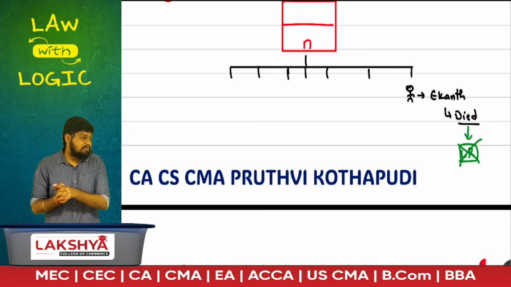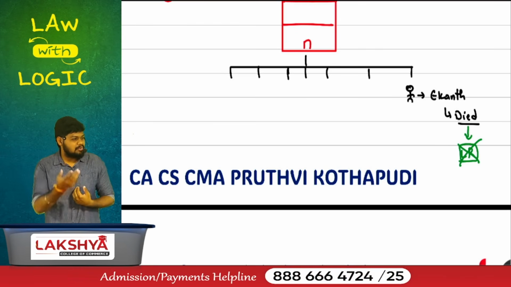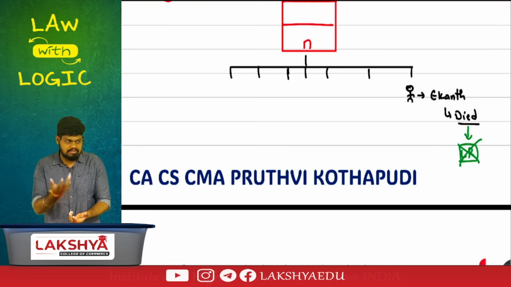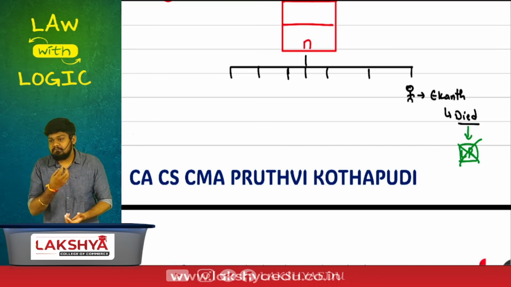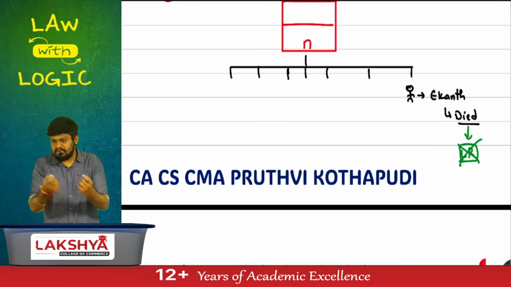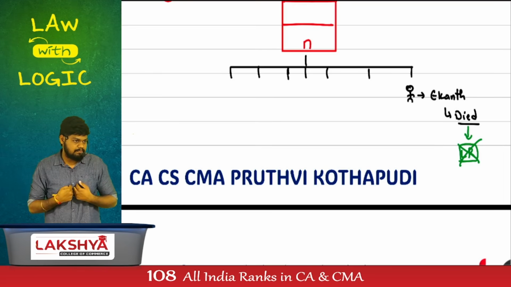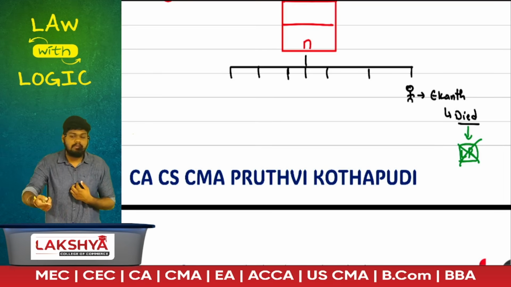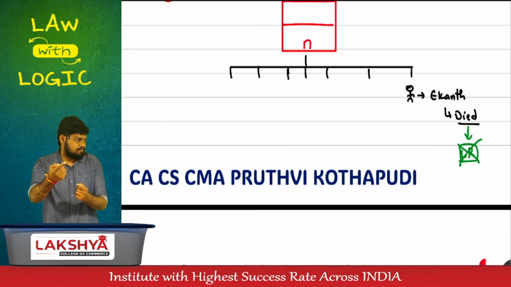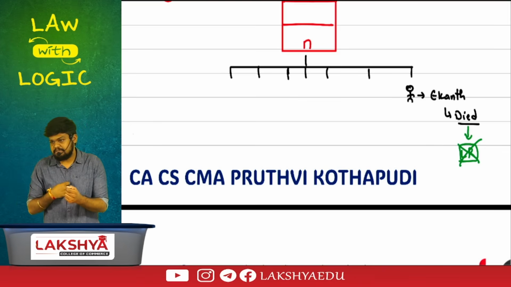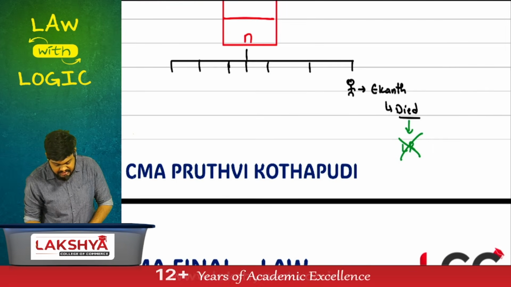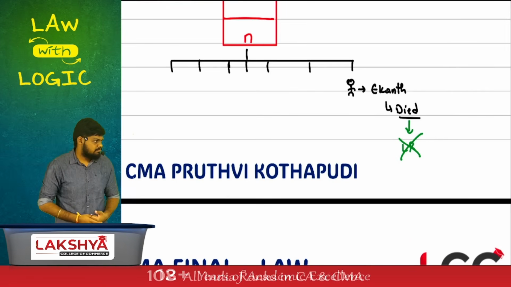We have to intimate the company that Ekant died. How would company know he died? Company will have lakhs of members. Members may die on a daily basis. Company doesn't care. We have to intimate the company stating that Ekant has died. I am his legal representative. Please transfer those shares in my name. This is what should happen, and it should be informed to the company. Once it is informed to the company, then the company will remove whose name? Ekant, and enter whose name? Legal representative, then he'll become the shareholder. Now just imagine this. If Ekant died and he doesn't have a legal representative at all.